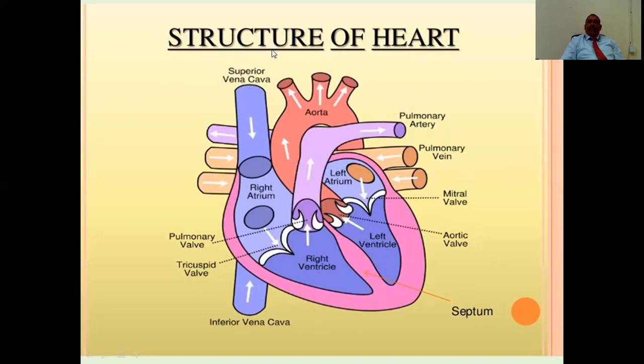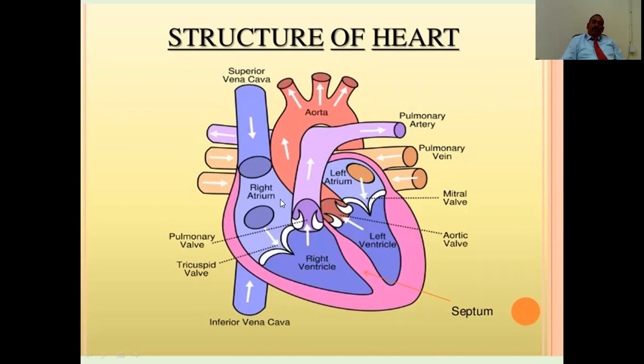The blood from the head, upper limbs, neck and other upper parts of the body is collected through the superior vena cava, and the blood is taken to the right atrium. Similarly, blood from the lower limbs, abdomen, and other parts of the lower body is taken by the inferior vena cava, and they carry the blood towards the right atrium. From the right atrium, the blood is pumped to the right ventricle. So this is the right ventricle.